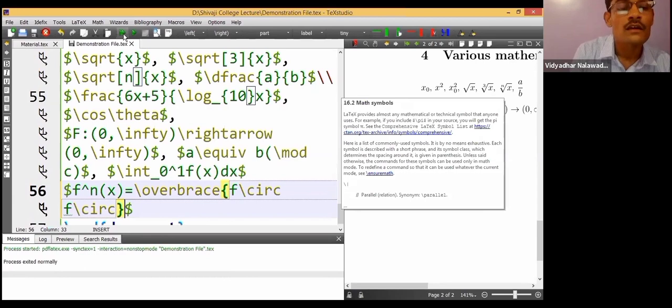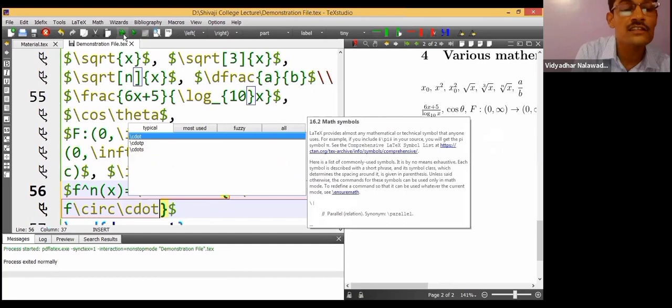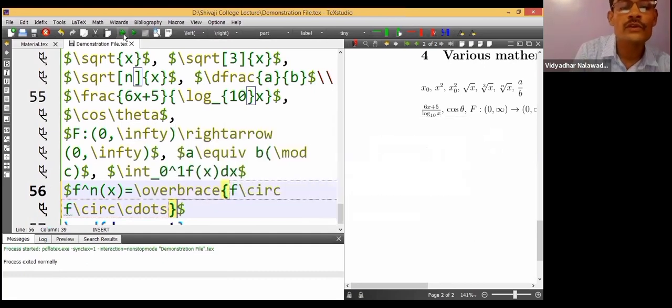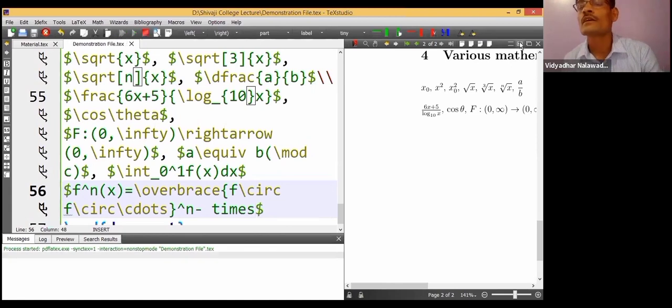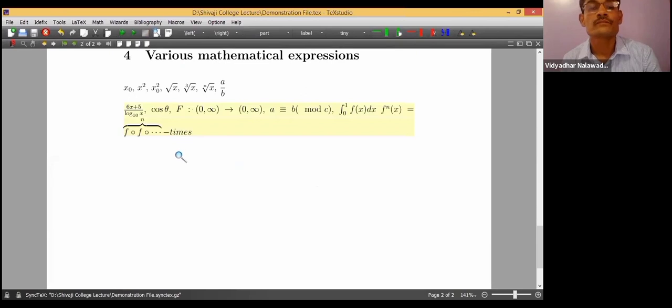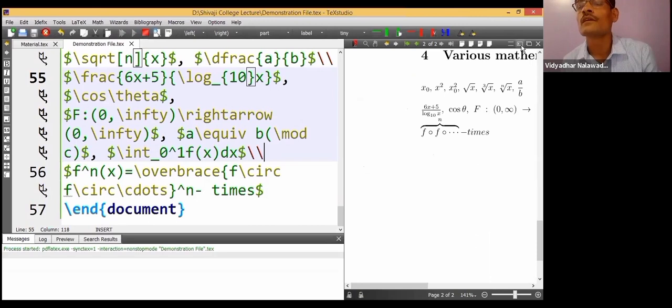f, one more circle, then dots. Here it is n times, right? So for dots, the command is backslash cdots. Now it is n times, so it is cap n, dash, times, n times. Let us see the output of this. This is f. Let me take it to the second line so that we can easily visualize this.